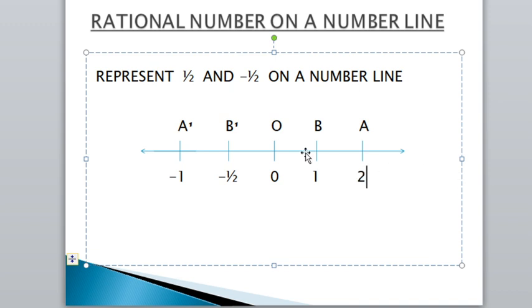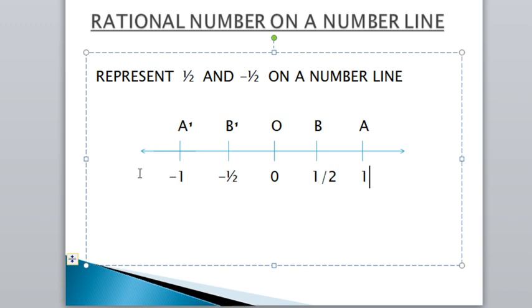But here we have to place the rational number 1 by 2, so we take the denominator as 2. So keep 1 and 2 as they are, and after that write 1 as 1 by 2, because we have to place rational numbers, and here we write 2 divided by 2, and we know that 2 divided by 2 is also equal to 1. That's why I placed 1 here.